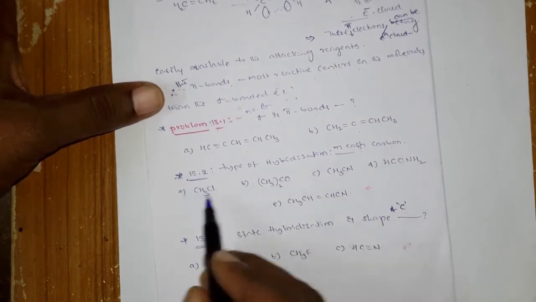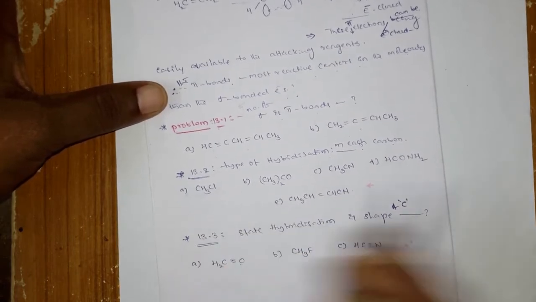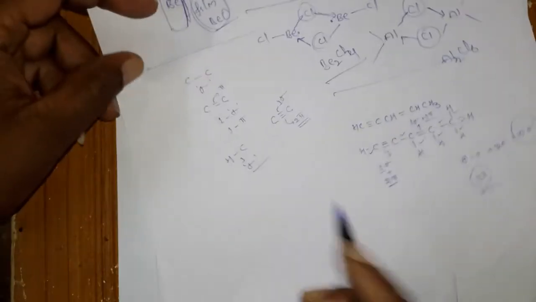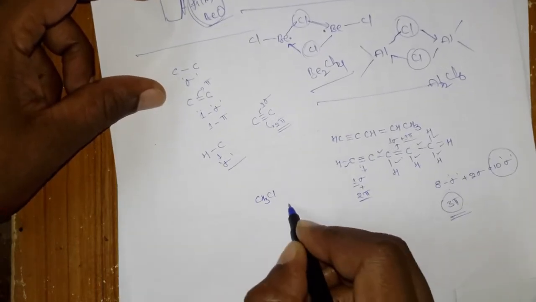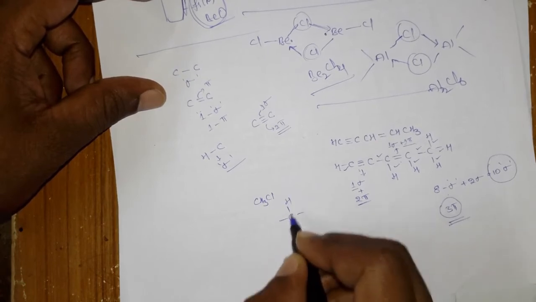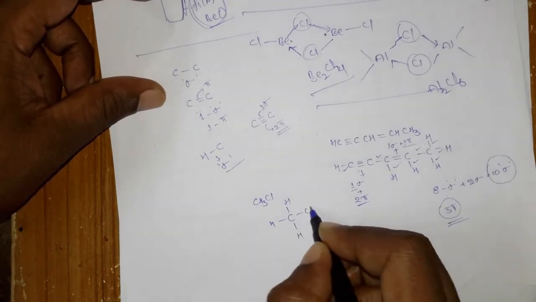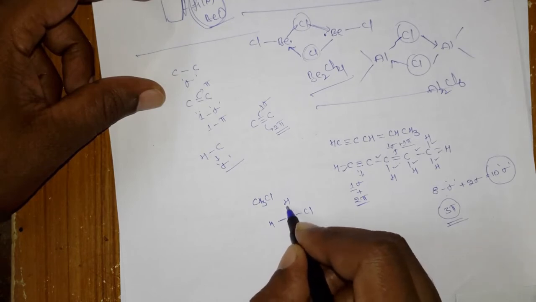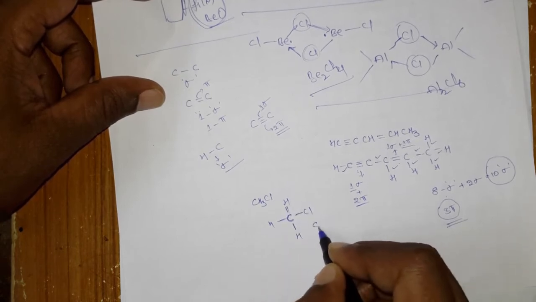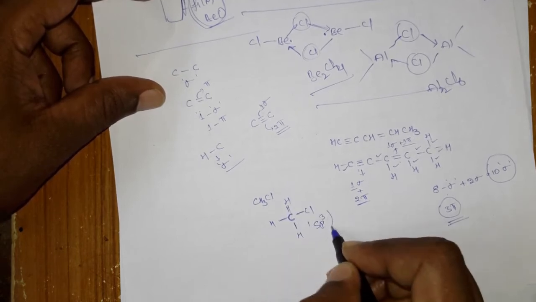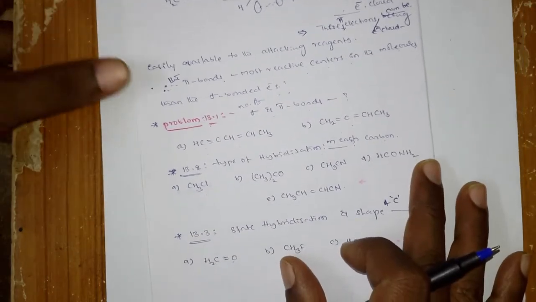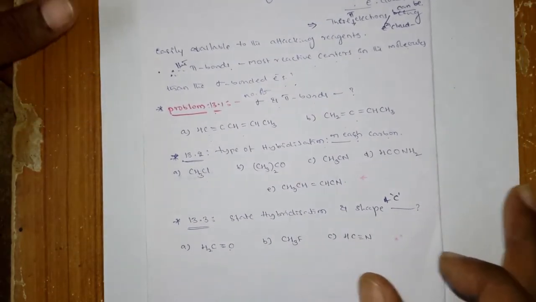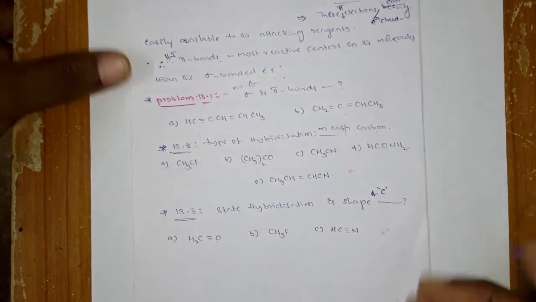You know that for CH3Cl, one example I am telling, CH3Cl means the carbon is connected with hydrogens and chlorine, so the carbon is connected with 4 single bonds, so it undergoes sp3 hybridization. Any carbon connected with 4 single bonds is sp3, a double bond is sp2, and a triple bond is sp hybridization.